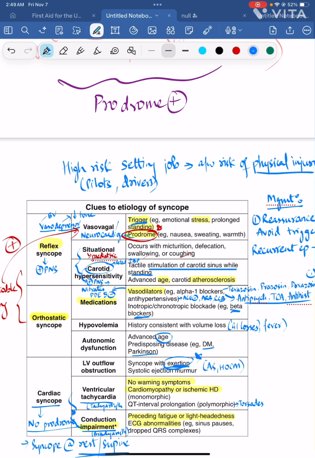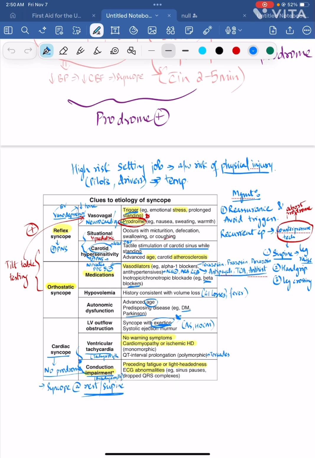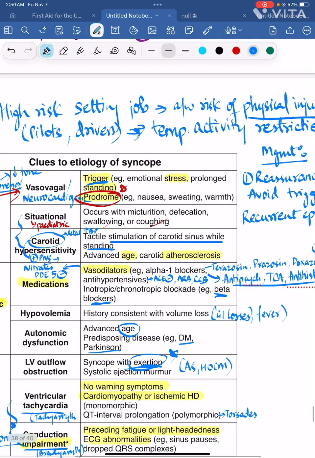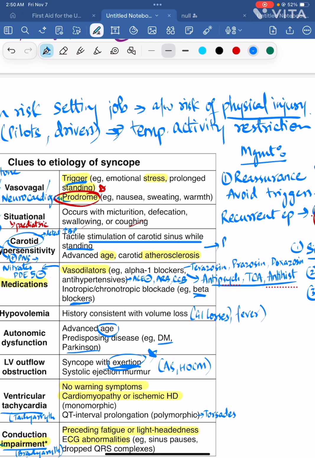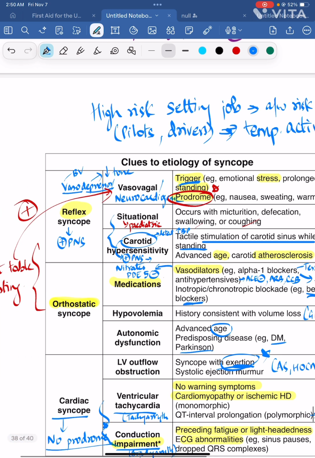If these people have syncope episodes, then you have to stop their activities, right? Temporary activity restriction. Carotid hypersensitivity, permanent pacemaker may be needed. Not necessarily, but may be needed for them.